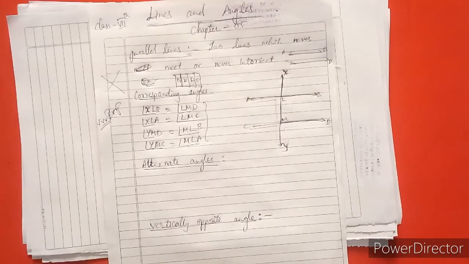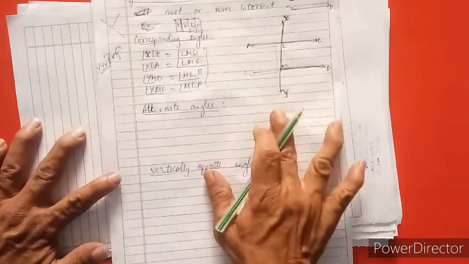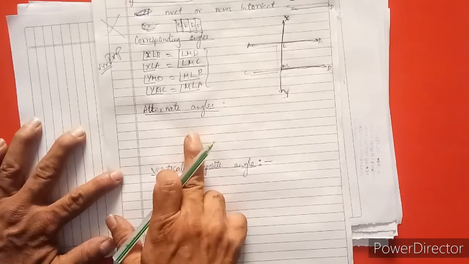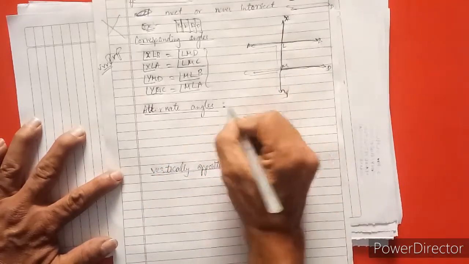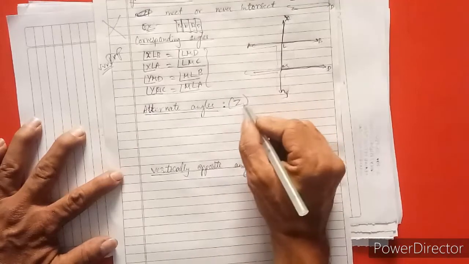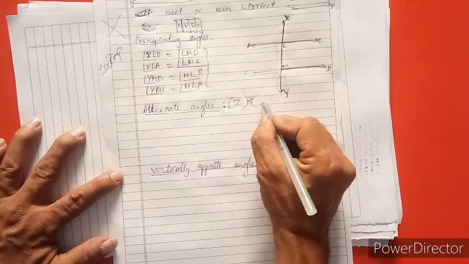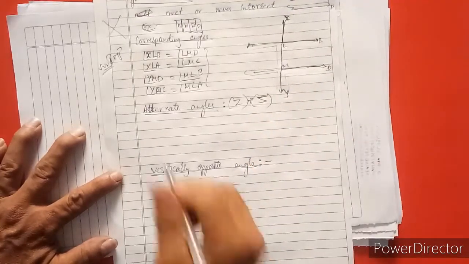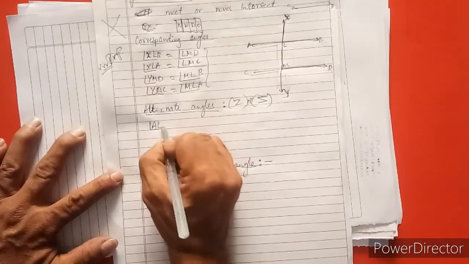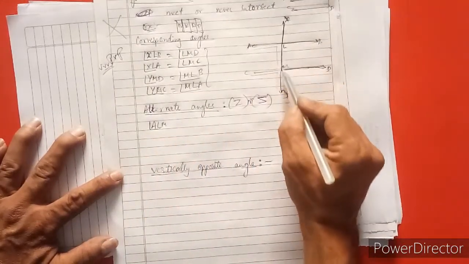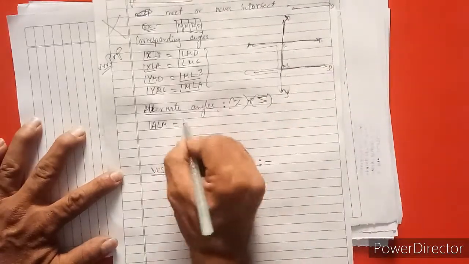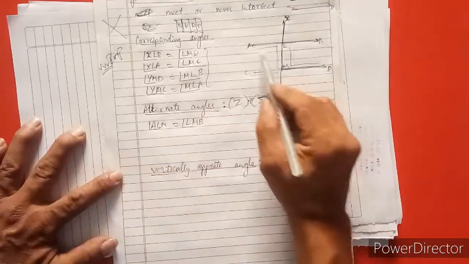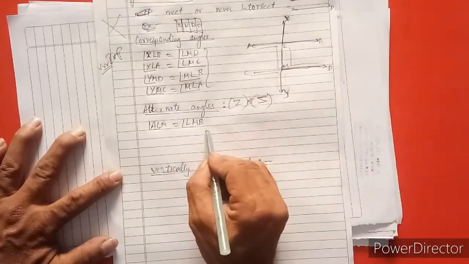Now I am going to explain the alternate angles. What do you mean by alternate angles? What we have to take? It is in the form of a Z, like that, or we can take like that. This is in a Z form we have to take. Understood? So see here, angle ALM is equal to LMB. This is one and this is one angle. This is the second angle.